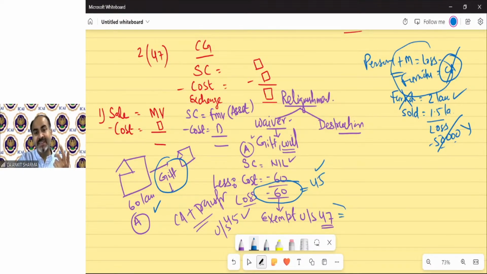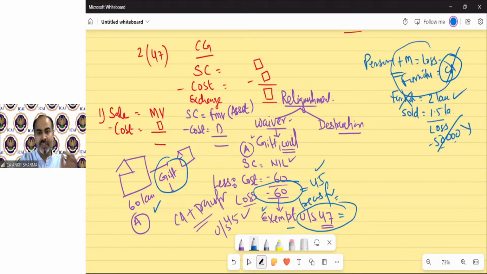But that is exempt under section 47. These are transfers which are not regarded as transfer under section 47. So technically, I am telling you that is exempted, but we will discuss the definition of section 47. So this transaction satisfied the basic condition of section 45, but they know that there is no gain. There will always be loss. So for the sake of saving that loss, the department exempts these transfers under section 47. So if the question asks about this, whether it's a capital loss or not, then we will write it down.